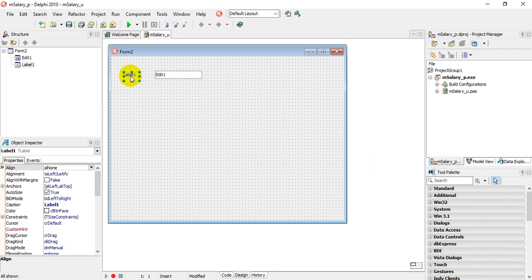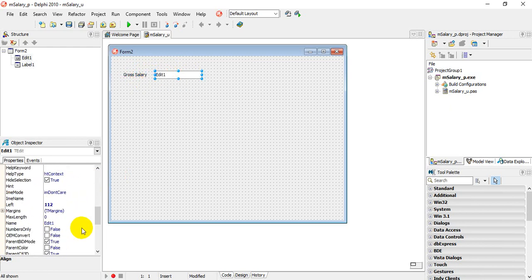So I'm going to change the label name. Actually, not the name, the caption for the label will be gross salary. So that's my caption for the label. I don't need to give it a name, as I will not be using it in the programming. In the edit box, I'm going to change the name of the edit box. Scroll down to name, and we're going to use the prefix EDT, and we're going to call it G salary.